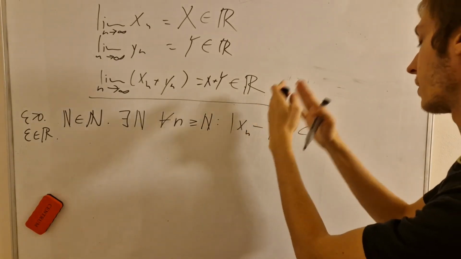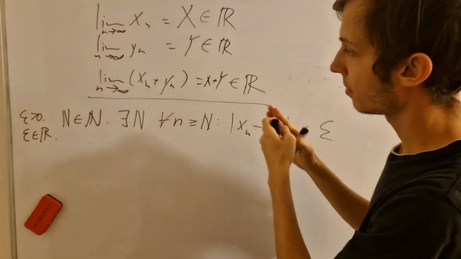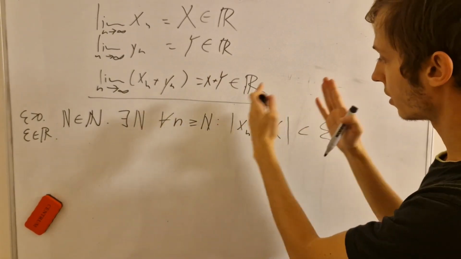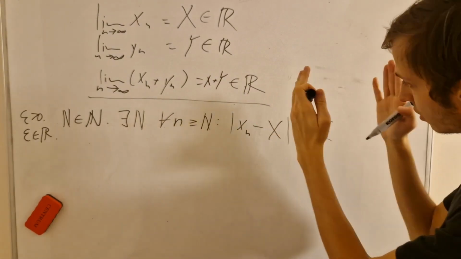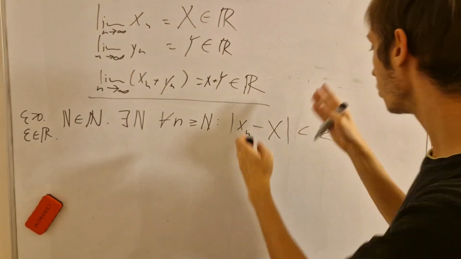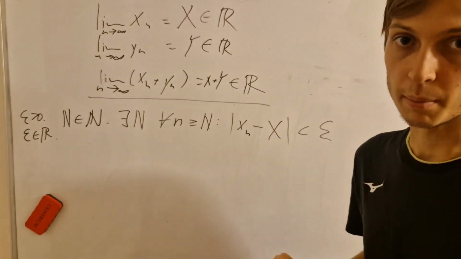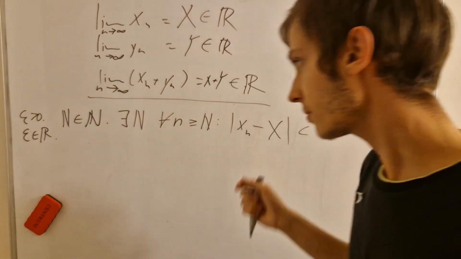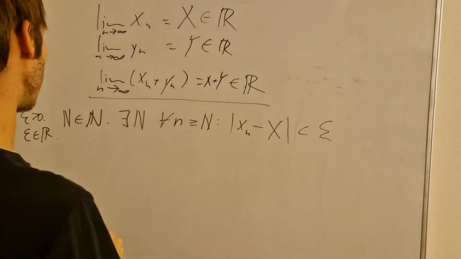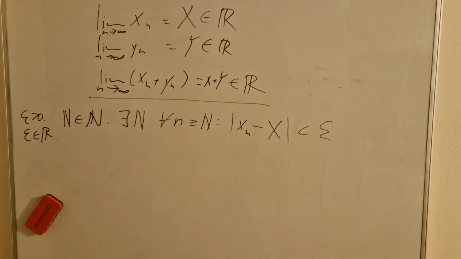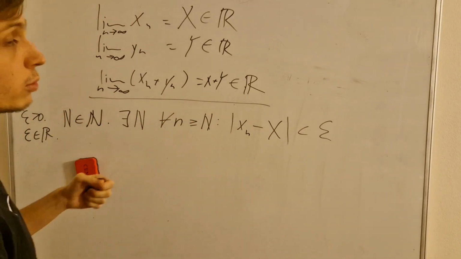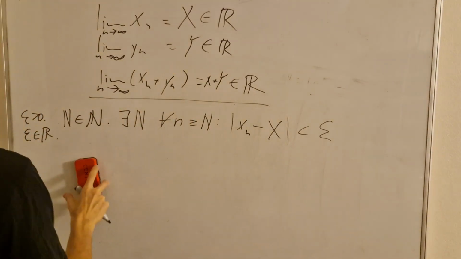The difference between any term beyond the input of natural number capital N and higher, the sequence term evaluated at that value minus the limit of the sequence at infinity, will be smaller than any possible positive real epsilon. So let's see about this. Well, that means that for x_n we can find something, and for y_n we can find something. I will not call this capital N, because you will also have to take care of y_n, so I will give them different names.